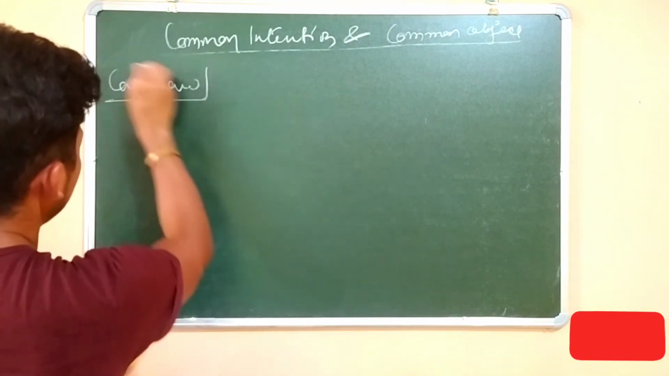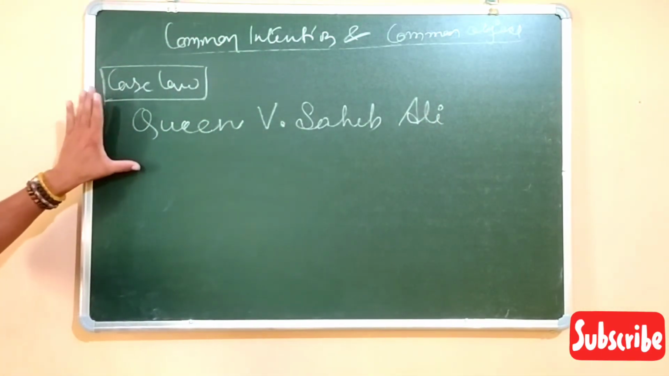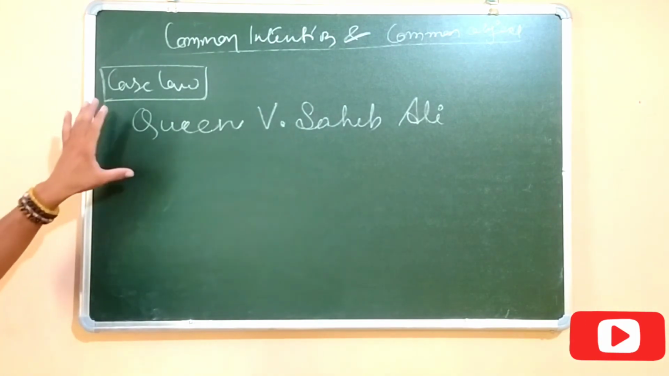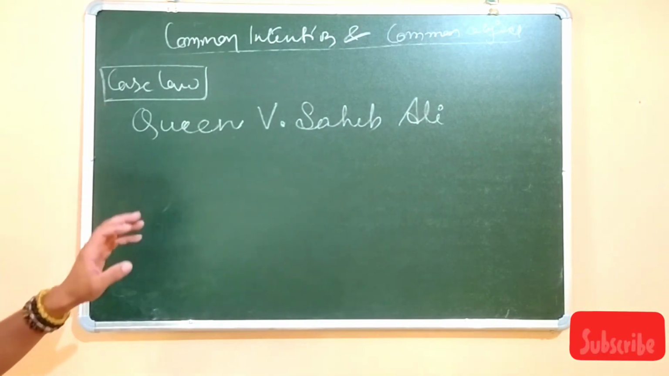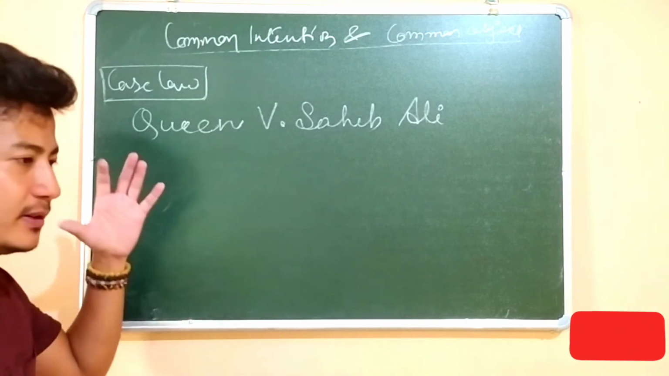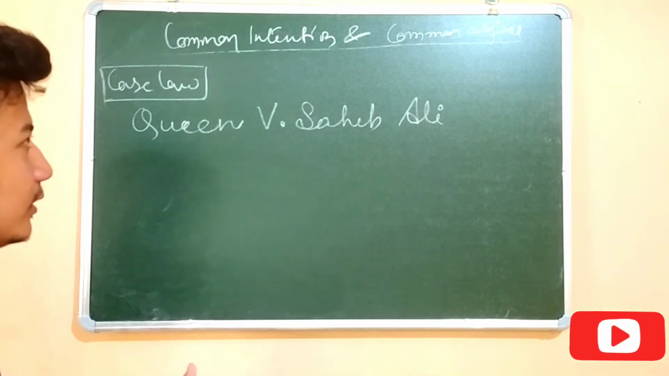Regarding common object. Okay, here in this case, Queen versus Sahib Ali, what happened? The Privy Council held that it is necessary that there should be a premeditation. Okay, there should be a premeditated common object.